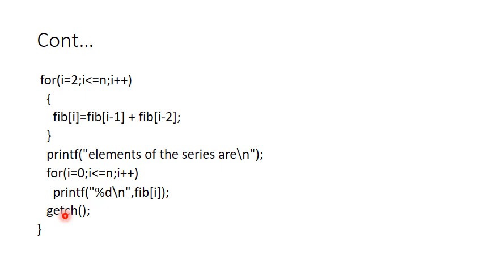getch is nothing but an unformatted input function which will be used for showing the output without taking any input, with taking a single character from the keyboard. And that particular character can be anything. Now if you would like to see, the output will be something like this.